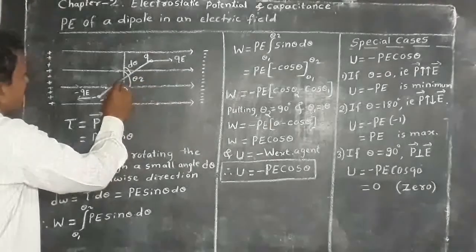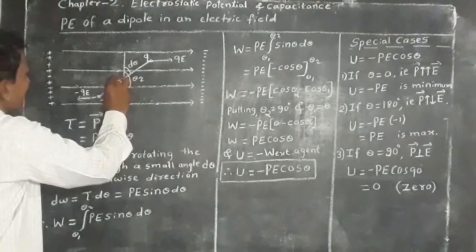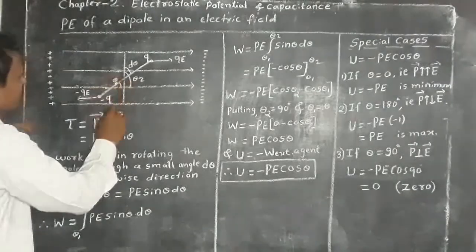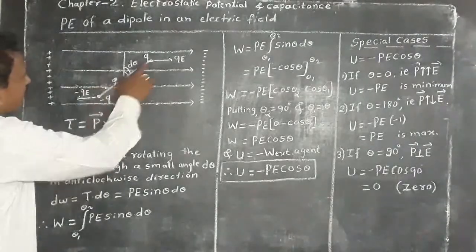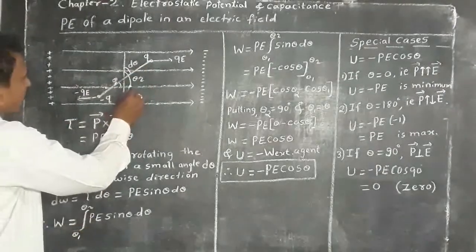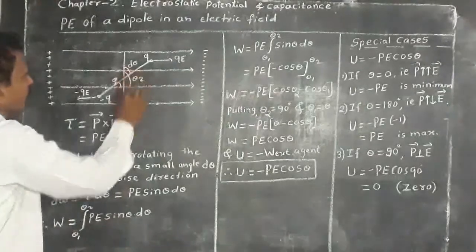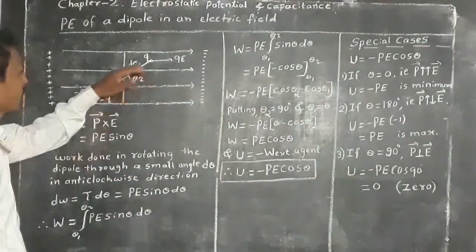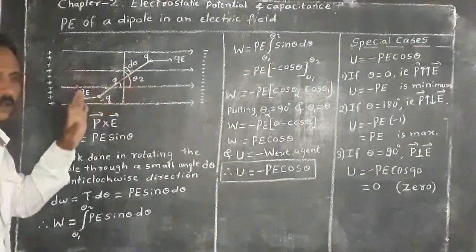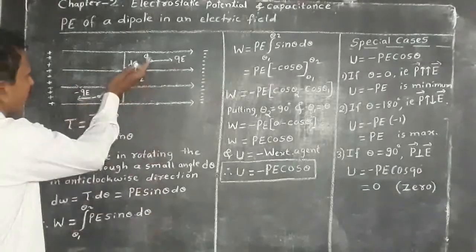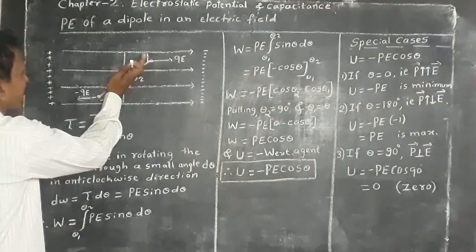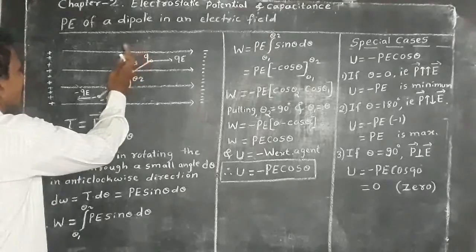Theta 1 is the initial angle of inclination, and theta 2 is the final angle, and d theta is the difference between theta 2 and theta 1. It is the small work done to rotate the dipole from theta 1 to theta 2.